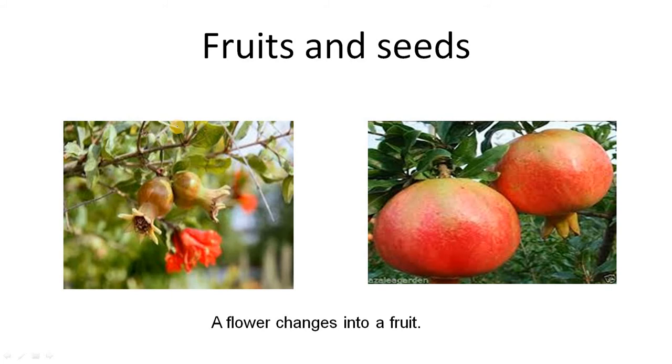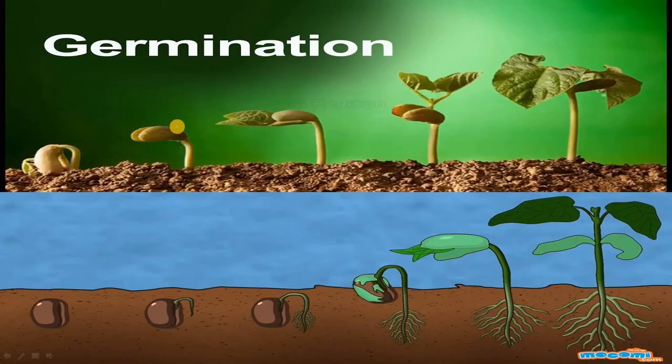Those seeds can be put in the ground or inside the soil, and with proper care, meaning proper watering and proper sunlight, and if the condition is warm, seeds can grow into plants, and then they can grow into trees if it is a tree. Fine. So the process by which seeds grow into plants is called germination, children. As you can see, there are two pictures here. One is a natural picture where a seed is growing, and another is an animated picture.